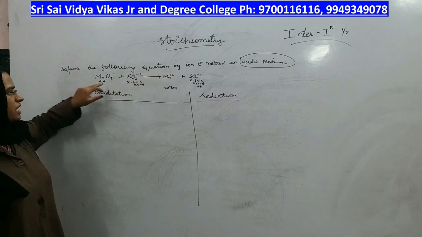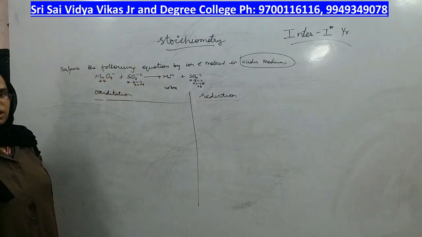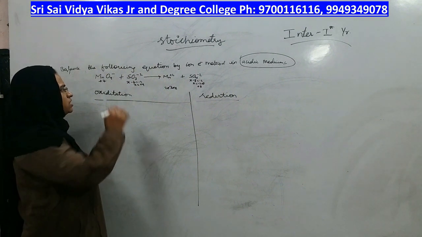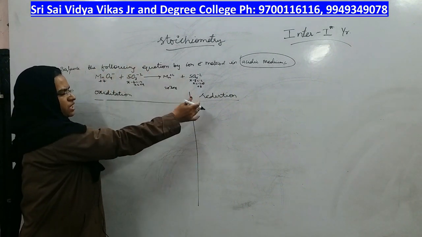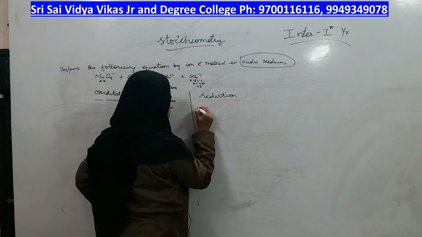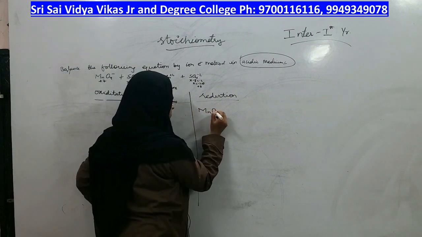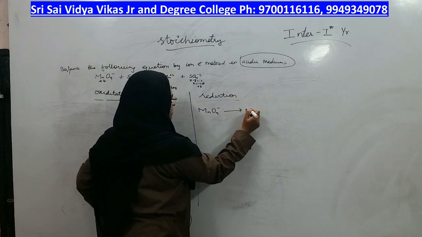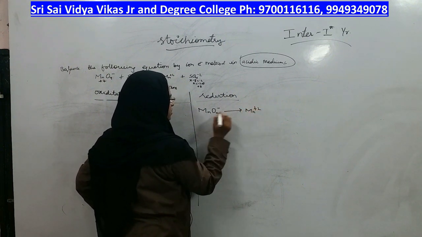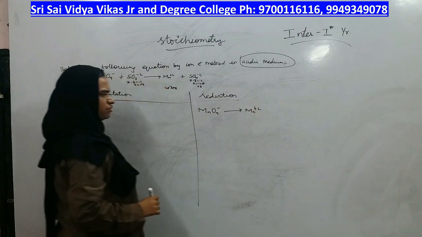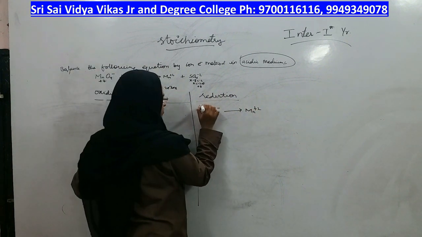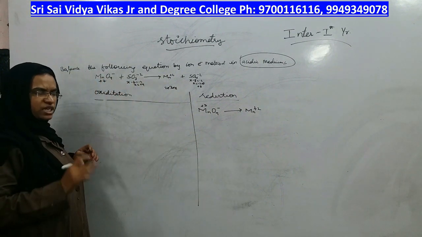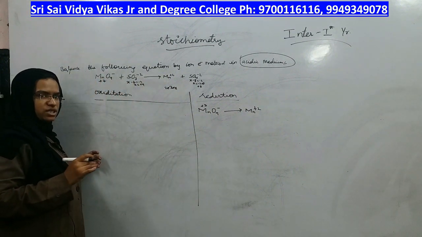After gaining 5 electrons, manganese was able to get plus 2 oxidation state. That means is it gaining electrons or losing electrons? Gaining electrons. Gaining of electrons is nothing but reduction. So this part we should segregate under the column reduction. It gives rise to Mn plus 2. Here how many electrons are gained? 5 electrons are gained. From plus 7 it is becoming plus 2. That means 5 electrons are gained. We will not write how many electrons are gained now.